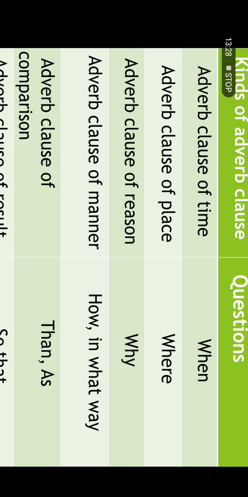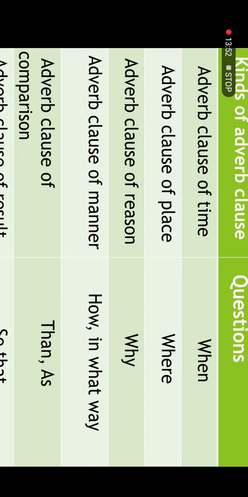As if he had been giving speeches all his life is an adverb clause of manner. Second example is try to wrap the parcel exactly as I am doing here. In both examples, as is giving you the answer to the question how that action was done.